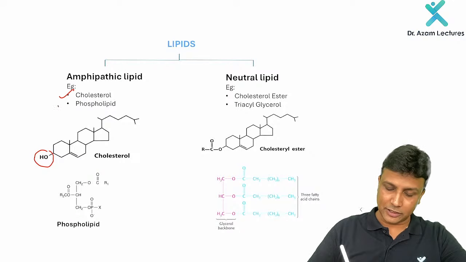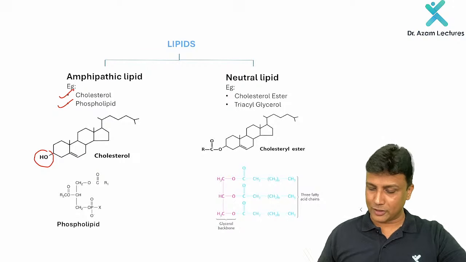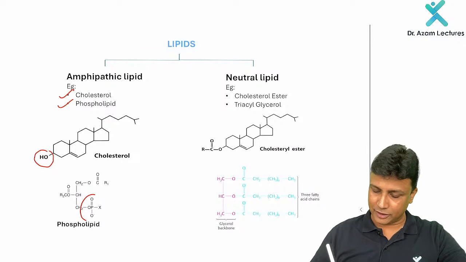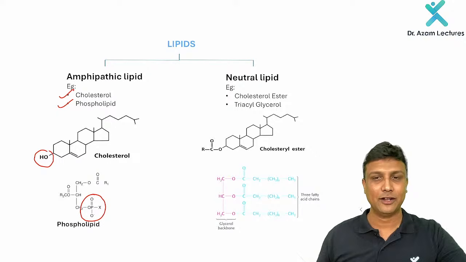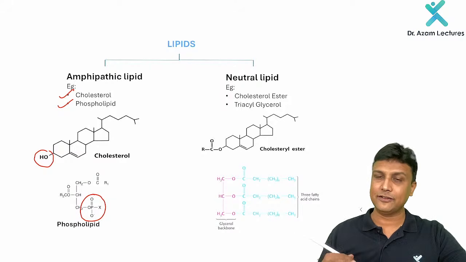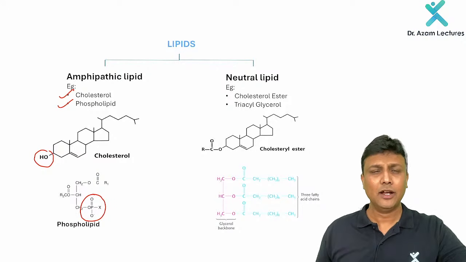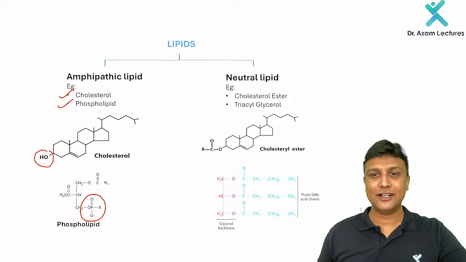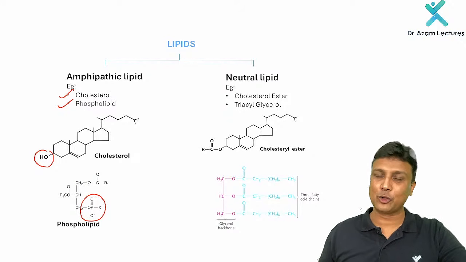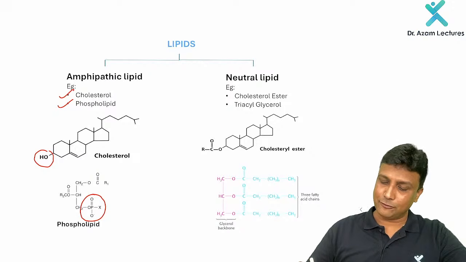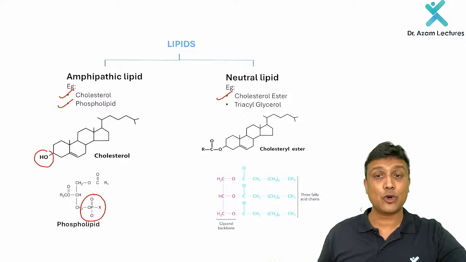Another example is the phospholipid. Why? Because phospholipid will have that negative charge. Because it has the negative charge and the free OH group available there, that's the reason this is known as amphipathic lipid. Whereas neutral lipid, what should it be? There should be no free functional group available. One example for this is cholesterol ester.